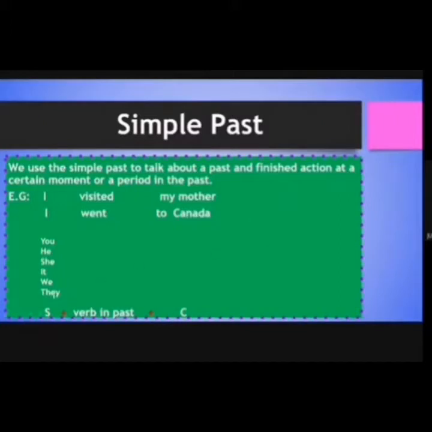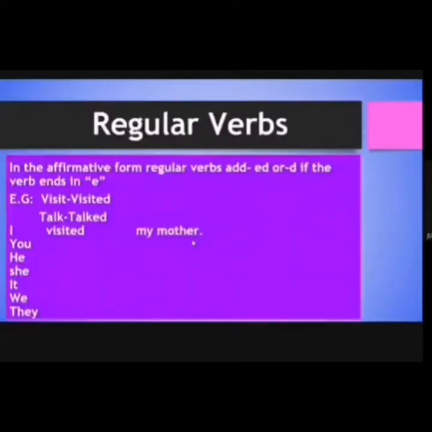And the structure is the next. Subject plus verb in past plus complement, ok? Okay, well, in simple past, the verbs are classified into regular and irregular verbs, okay? Okay, en el pasado simple, los verbos se clasifican en verbos regulares y irregulares, okay?